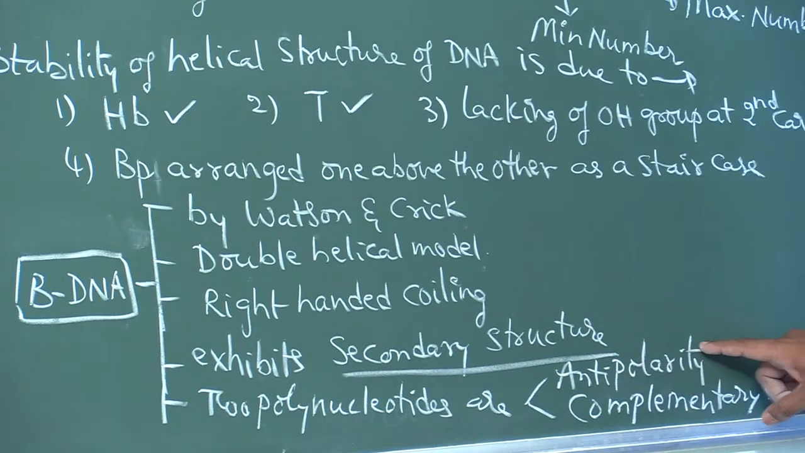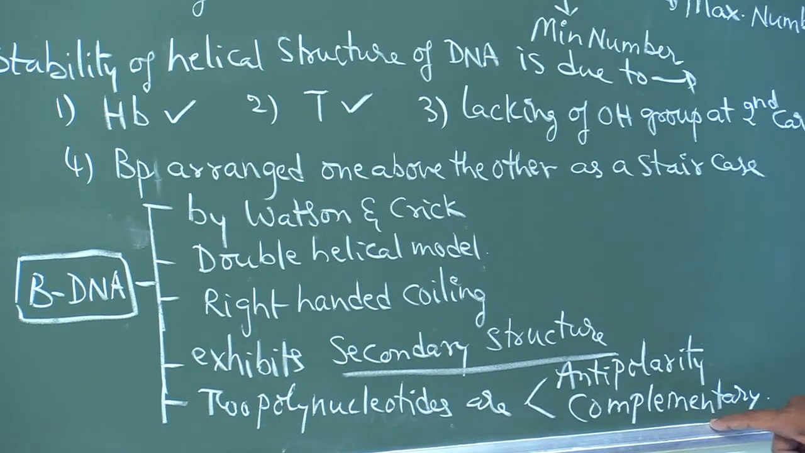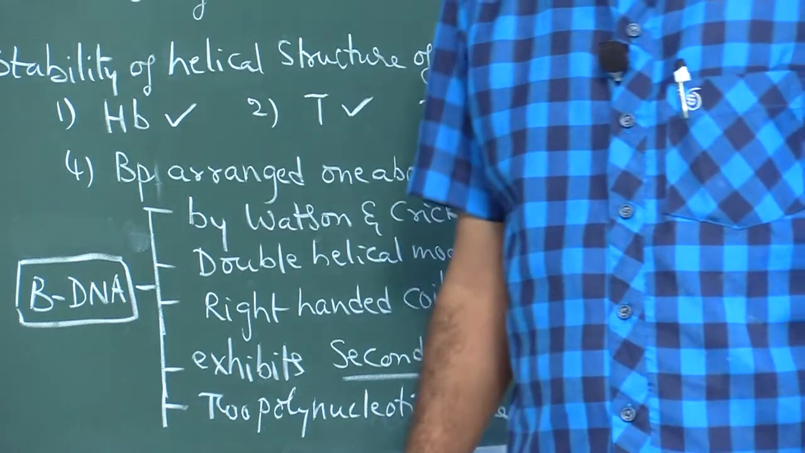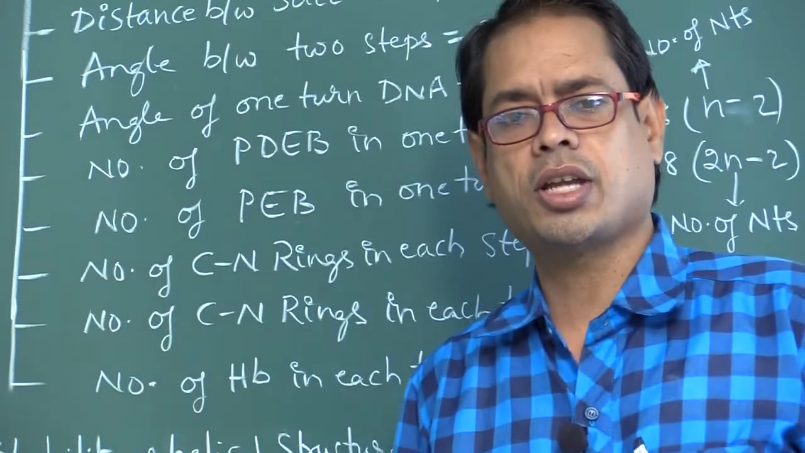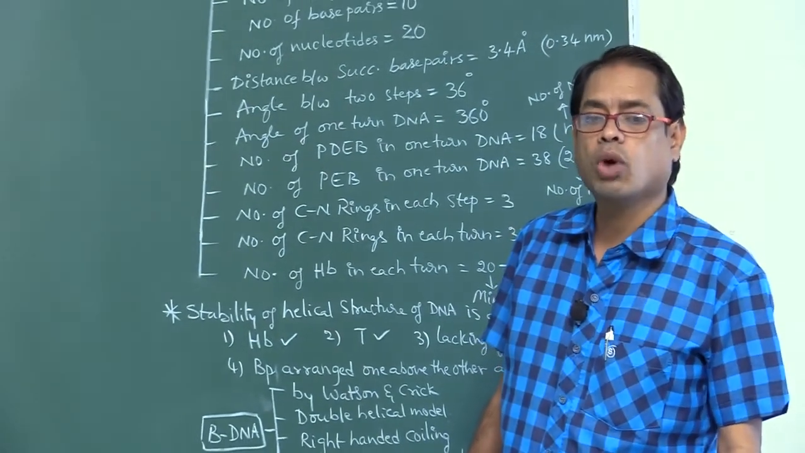That is so-called antipolarity, and those two polynucleotides show complementarity. How many types of DNA are present in total? More than a dozen, meaning more than 12.